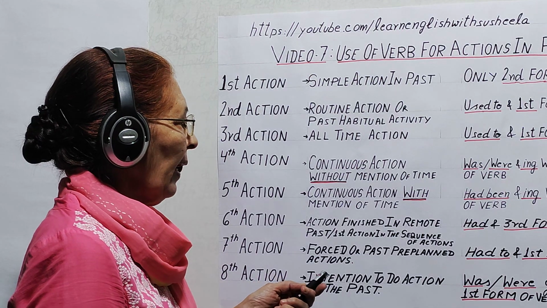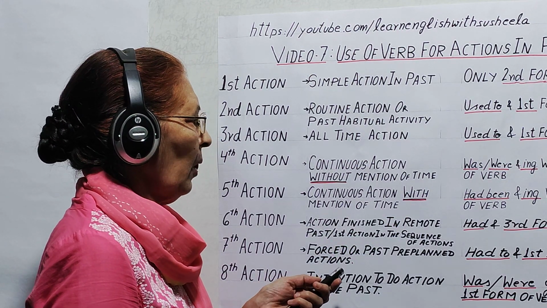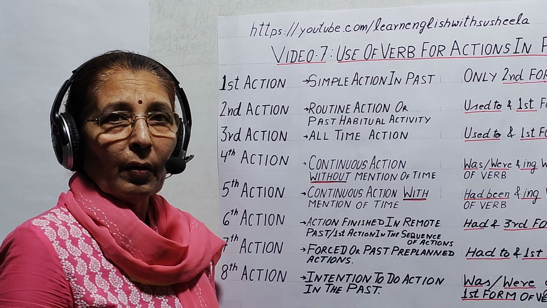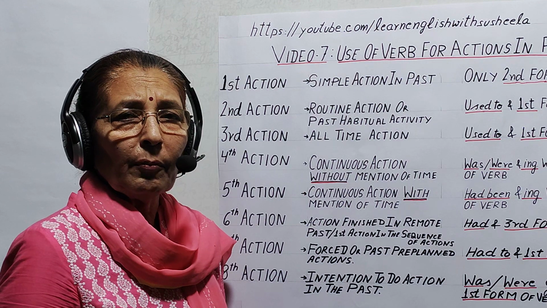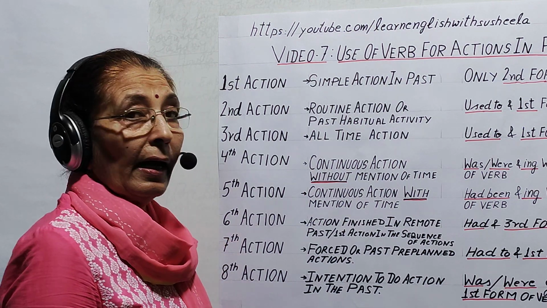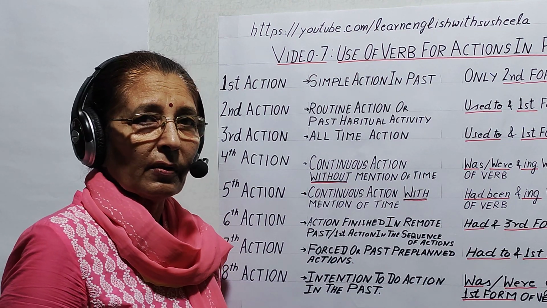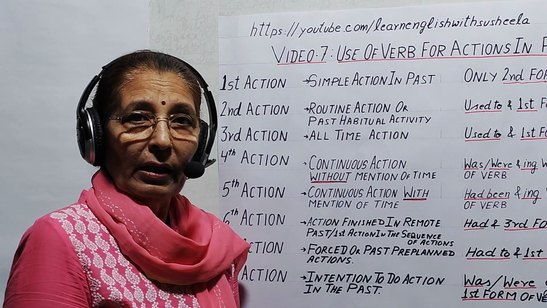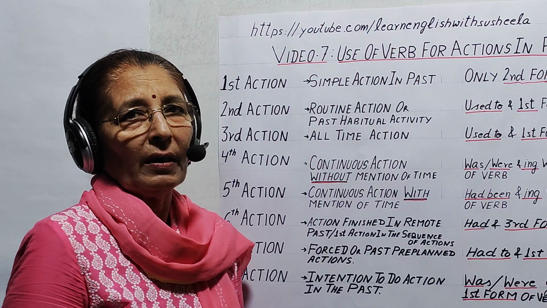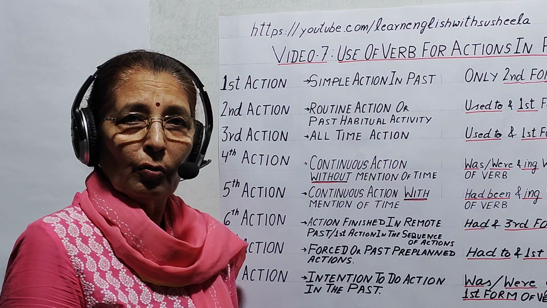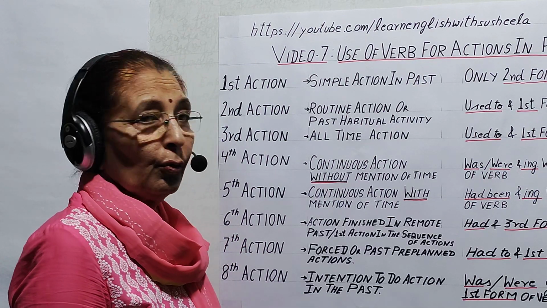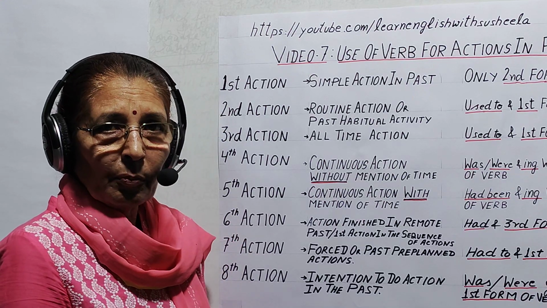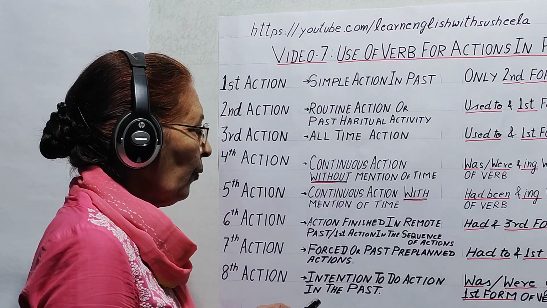Next, sixth action, action finished in remote past or first action in the sequence of actions. Now, remote past means earlier, long time ago. For example, they had completed their house well in time. Or if two sentences are there, we have to say which action took place earlier. And the action which took place earlier, for that we use had and third form of the verb. For the other part, we use only second form of verb.